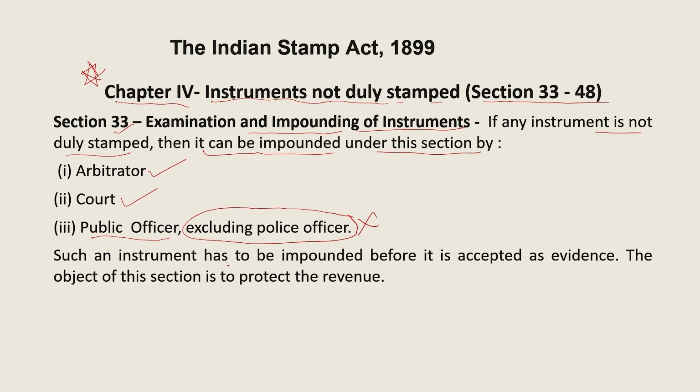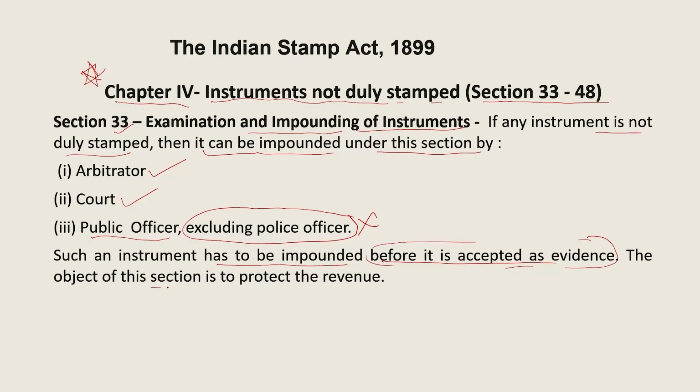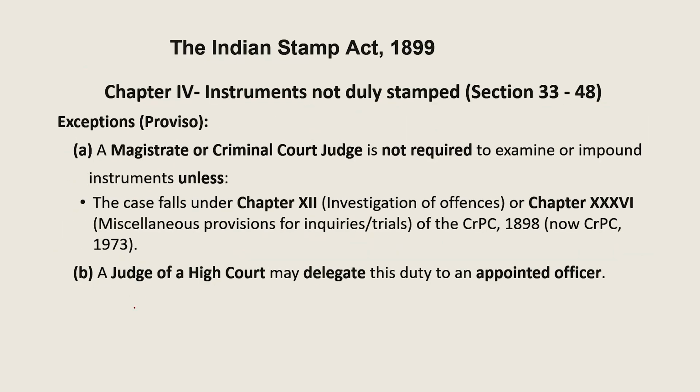Such an instrument has to be impounded before it is accepted as evidence. Now we will discuss this further: the instrument has to be impounded, that is, seized, before this document is accepted as evidence. The object of this section is to protect the revenue of the government. Now we have one exception, the proviso.